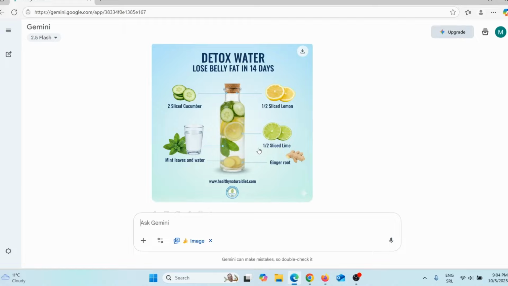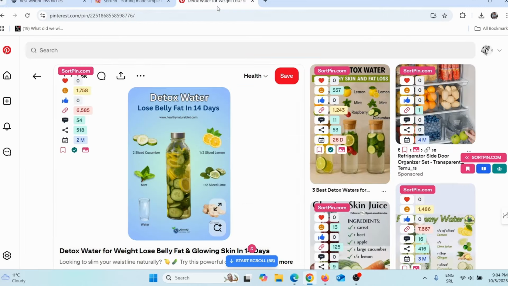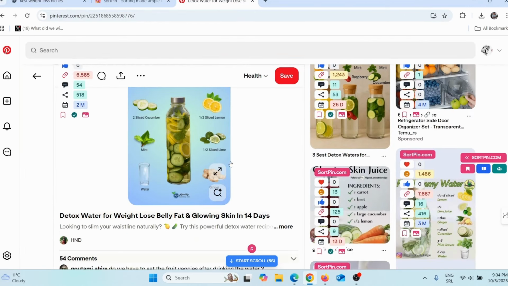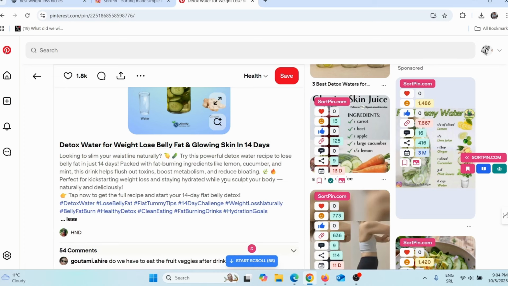So what I need to do, I simply need to click here, download full size, and I will download this image to my computer. So next thing I need to do, I need to go back here on Pinterest. And here you can see this pin is actually optimized for Pinterest search results. And that is exactly what you need to do. In order to rank high on Pinterest search results, to get even more engagement, to get even more free traffic from Pinterest, you need to optimize that pin.